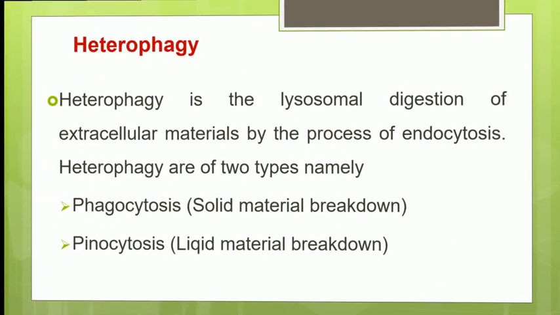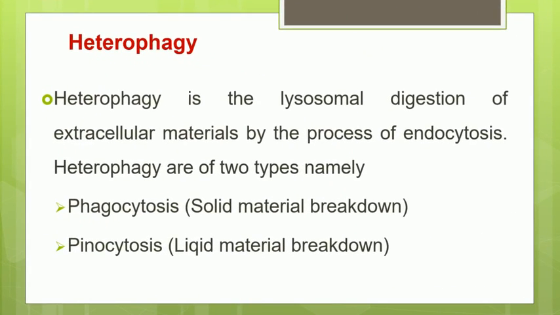The second type is called heterophagy. Hetero means outside. So whenever any material which is coming to the cell from outside is broken down with the help of enzymes present in the lysosome, then it is called heterophagy. This heterophagy process can be classified into two types, phagocytosis and pinocytosis.